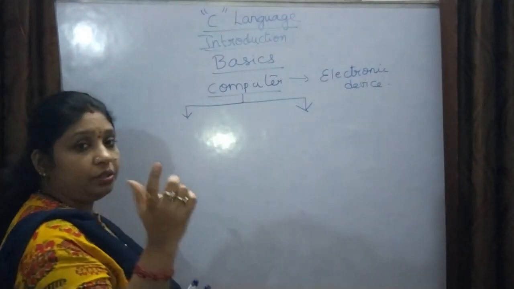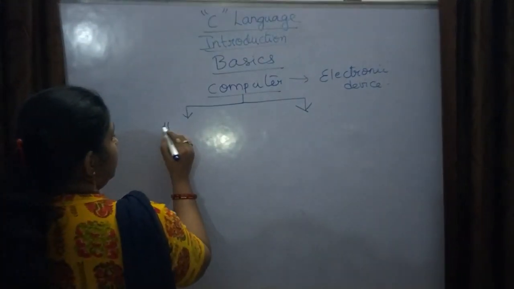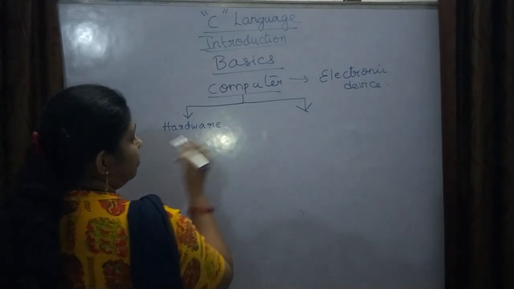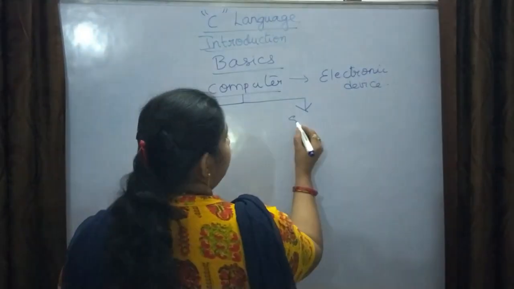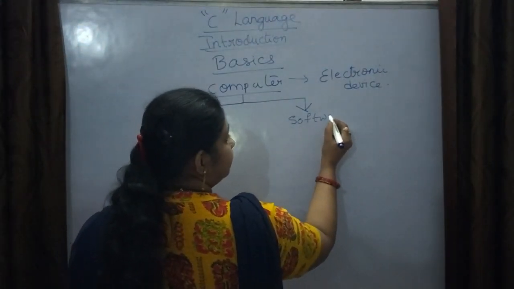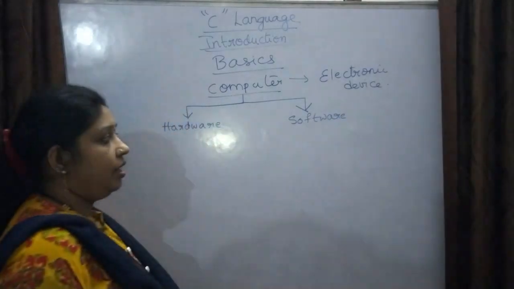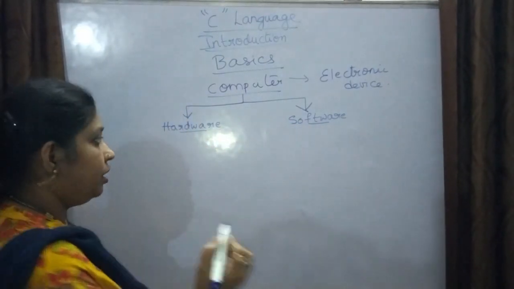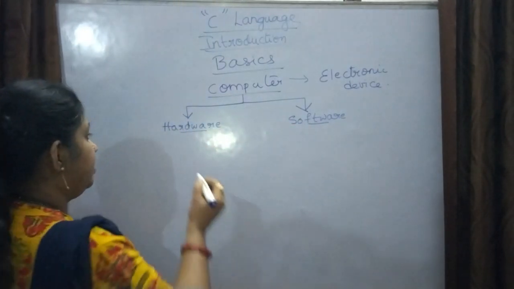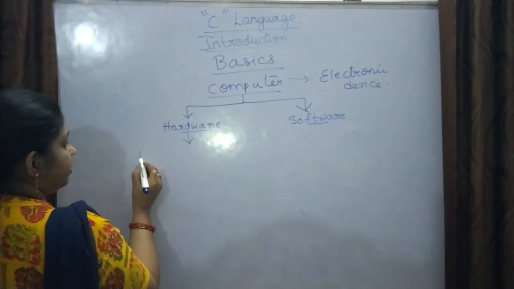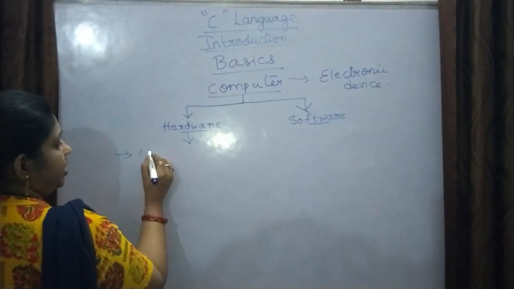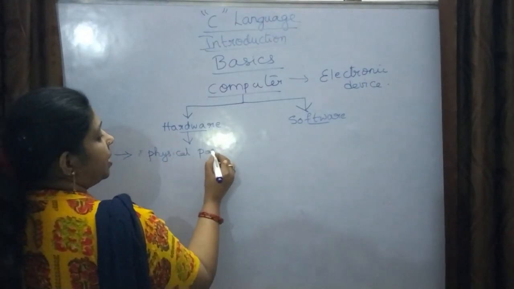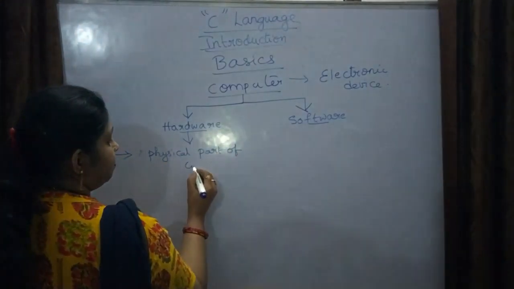Now, what are the two parts? You might all know: one is hardware and one is software. Everyone knows hardware and everyone knows software. But I will tell you about hardware. What is hardware? It's the physical part of a computer